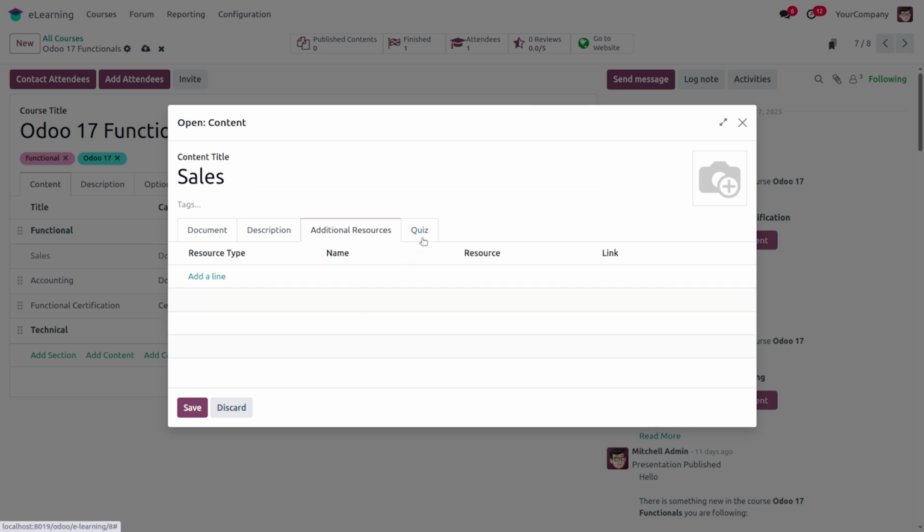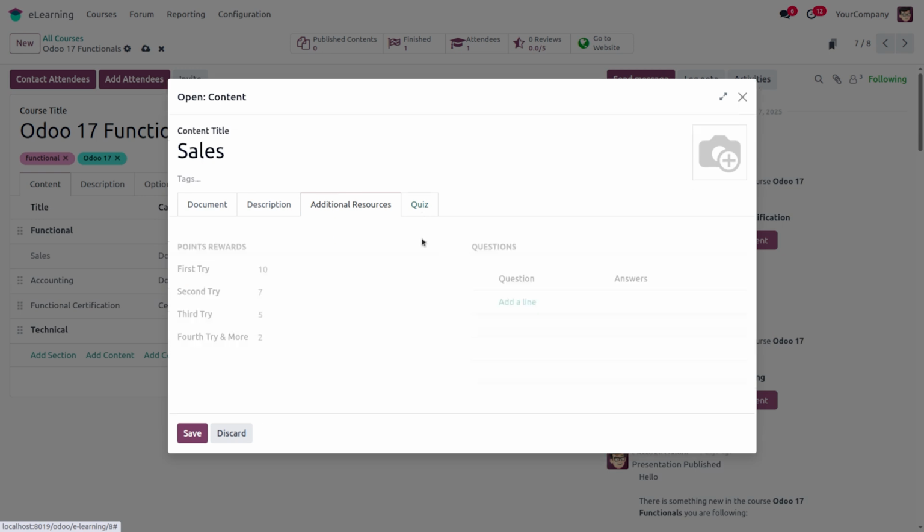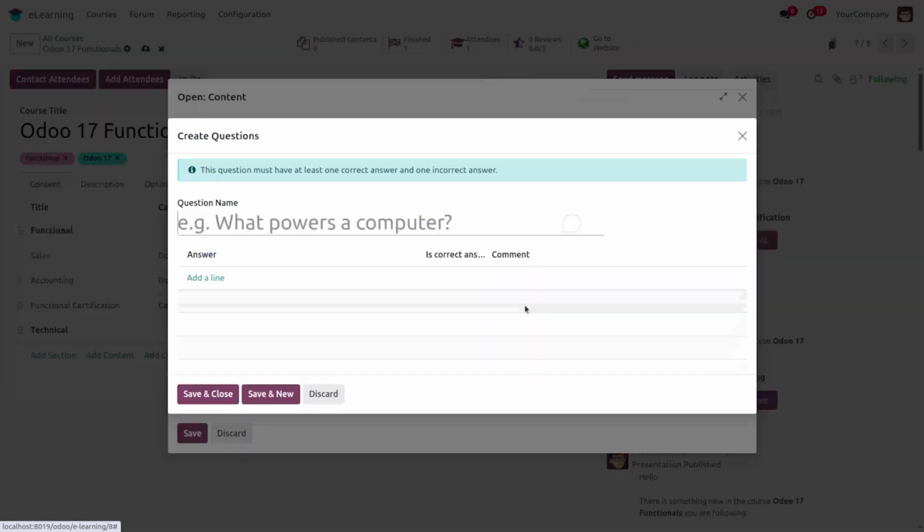Next we have quizzes. If we need to add any quiz for each content, we can add it here. For adding a quiz, we can click the add a line button. On clicking this button, we can add a question and answers, and we can set one of the answers as the correct one.